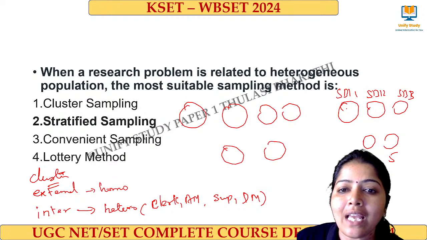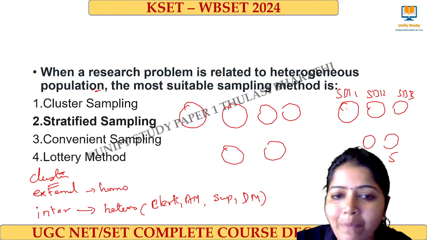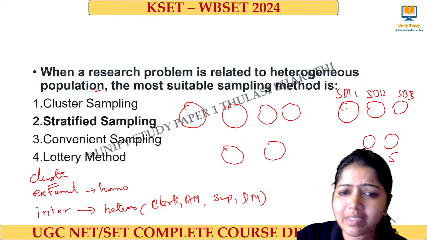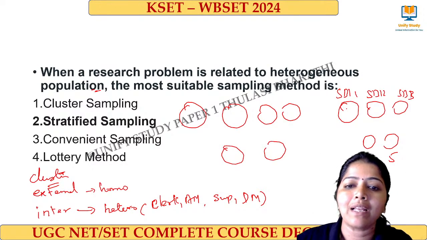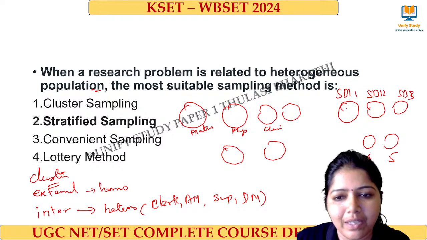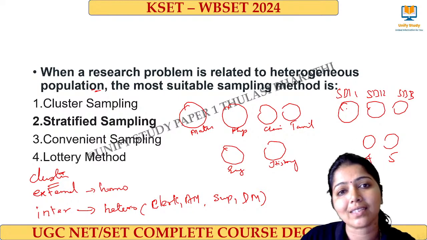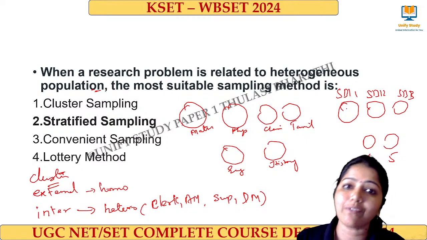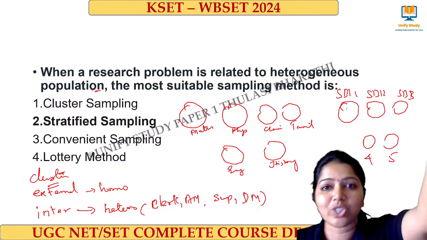Here they are asking, research problem, heterogeneous population will lie here in the stratified. How, ma'am? In stratified sampling, the groups will be homogeneous in nature. See here, they belong to the maths department, physics department, chemistry department, Tamil department, English department, history department. When you take the cluster, each one is different, but inside they are homogeneous. So the population is said to be heterogeneous. Am I clear?